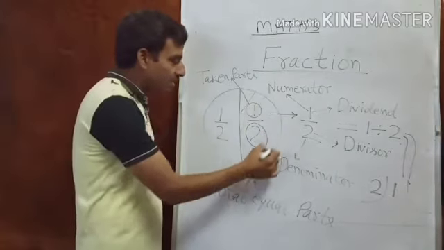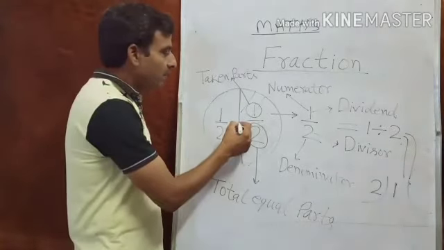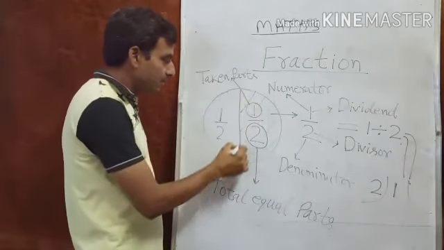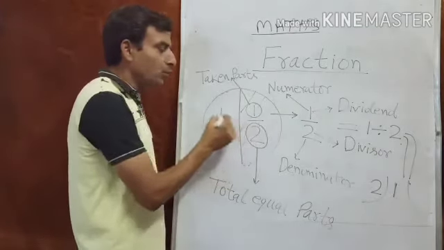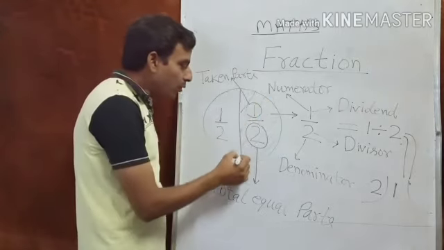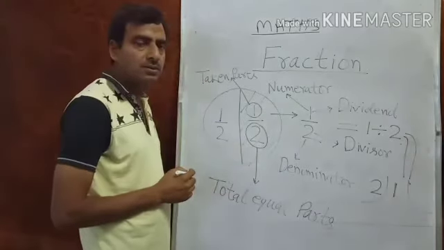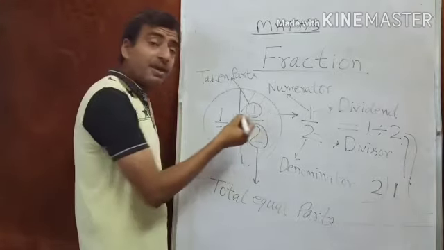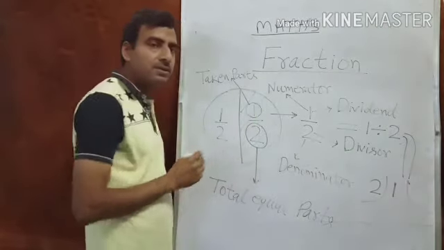There is one circle. You can assume there is one thing over here. This one thing is divided into two equal parts by this line. This line divides this one circle into two equal parts. Then how will you evaluate this part? How can you get the value of this part? We need a fraction to represent and write the value of this part.